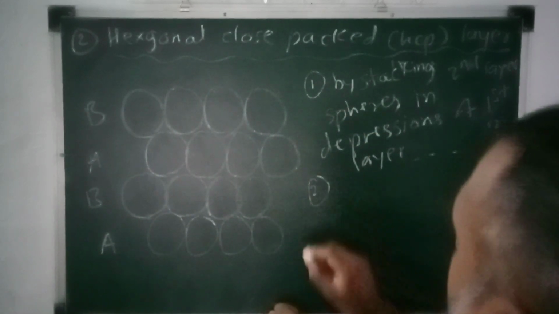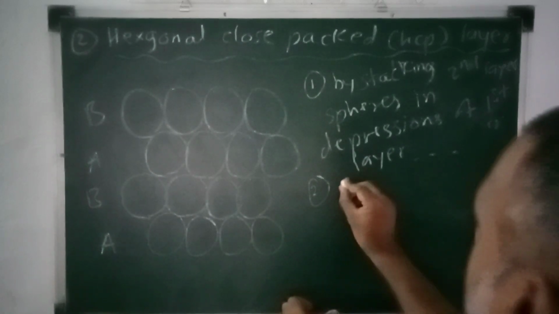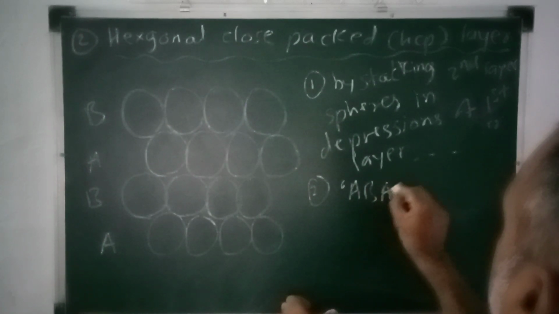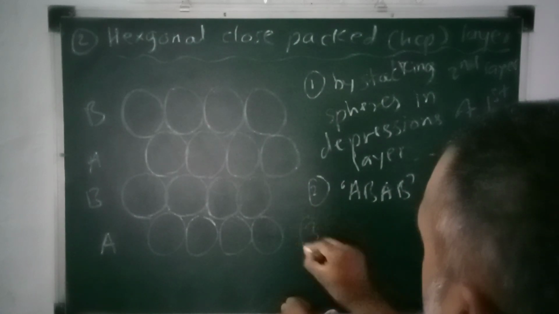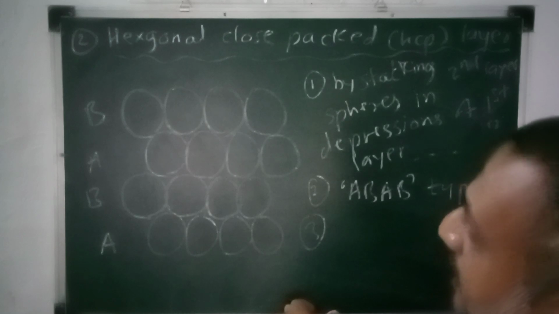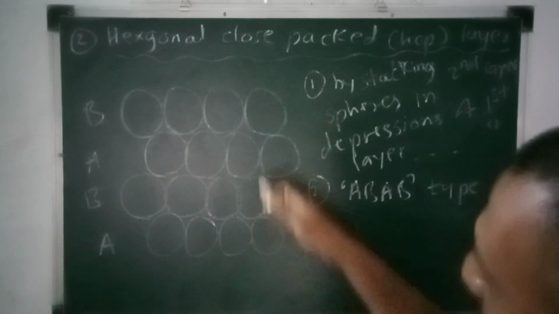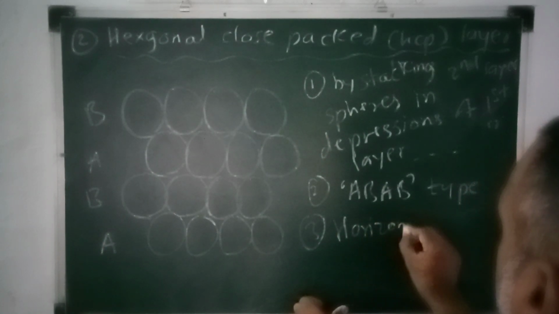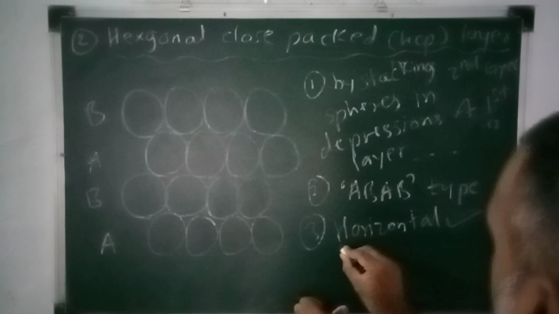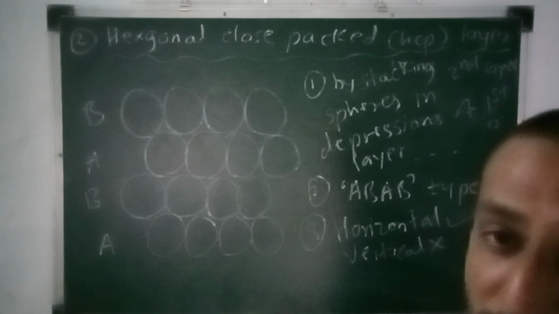Second, as A and B, the arrangement of constituents is different, so it is also called the AB type of two-dimensional structure. Next, the constituents are in horizontal alignment, but vertical alignment is not there. So we can say horizontal or one type of alignment is there, but another, as shown in the figure, vertical alignment is not there.